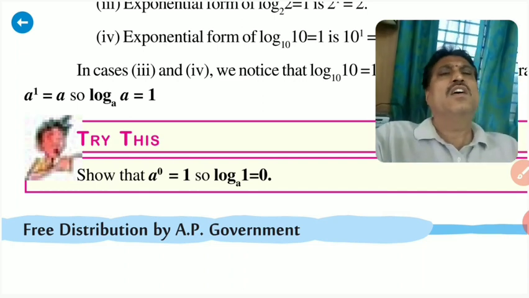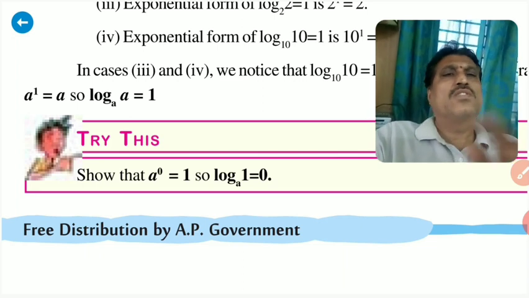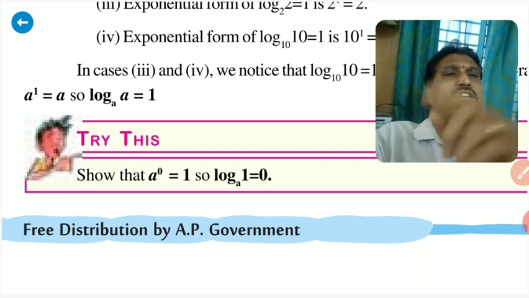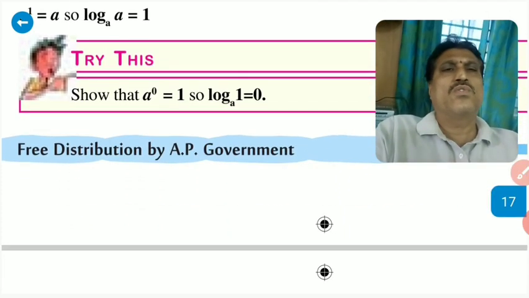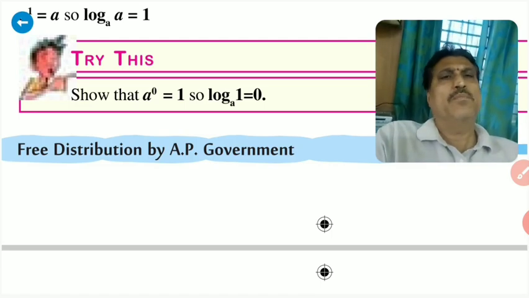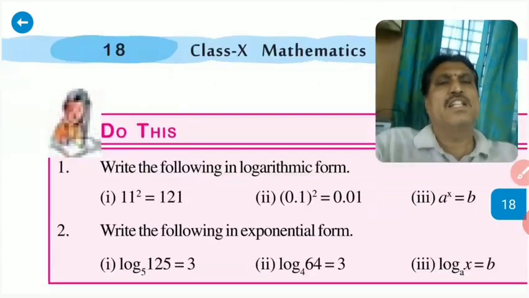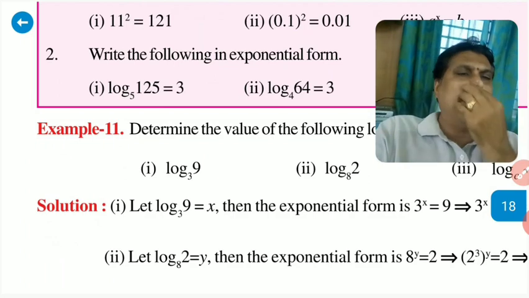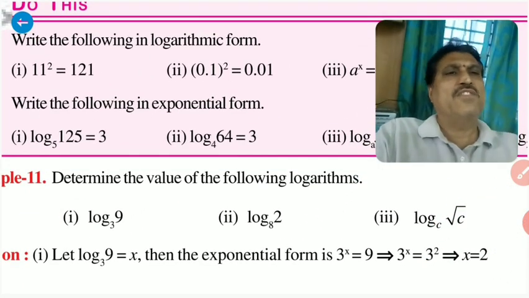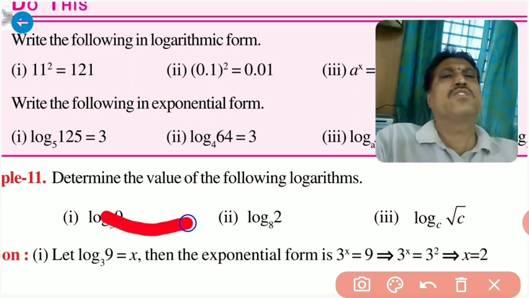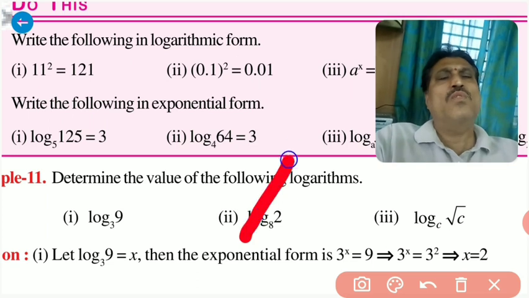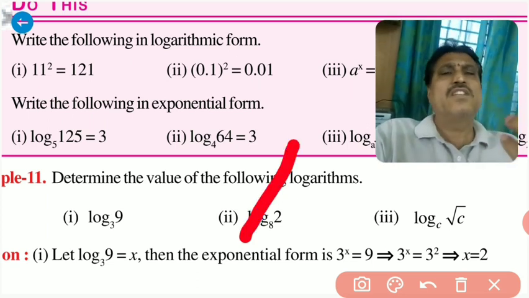So this is the rule. In general, you have to memorize these rules. A power 0 is equal to 1, that means log 1 to the base a is equal to 0. In a similar manner, for the same base numbers, log a to the base a is equal to 1, log 5 to the base 5, log 6 to the base 6, like that. So you have to memorize these rules.